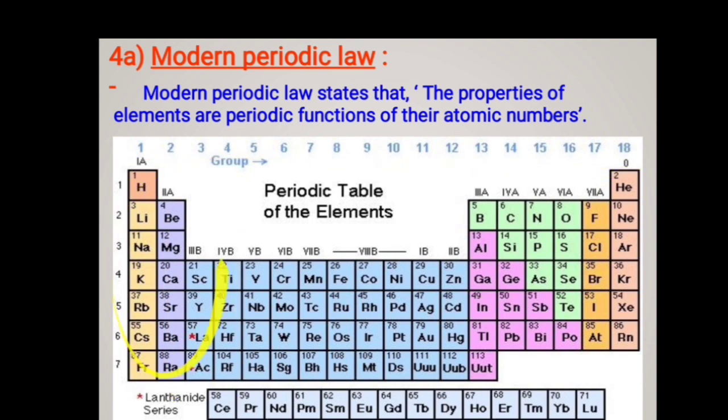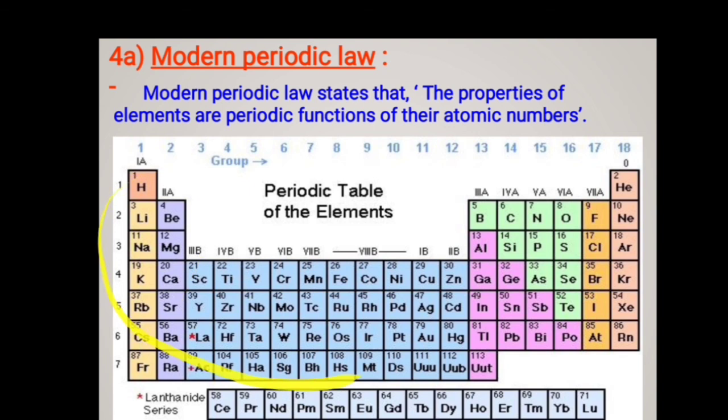Here it consists of the s block elements, here the p block elements, and here the d block elements. At the bottom of the periodic table are the f block elements. First group elements are called the alkali metals. Second group elements are called the alkaline earth metals. Then the boron family, carbon family, nitrogen family, oxygen family (chalcogens), halogens, then noble gases, lanthanoid elements and actinoid elements.